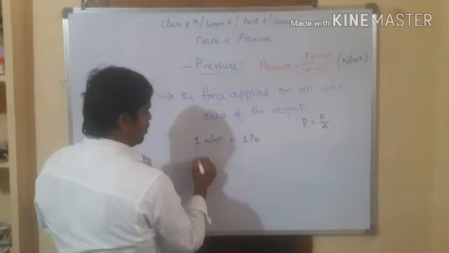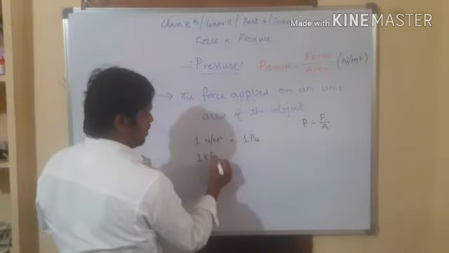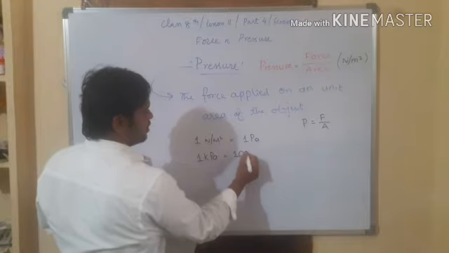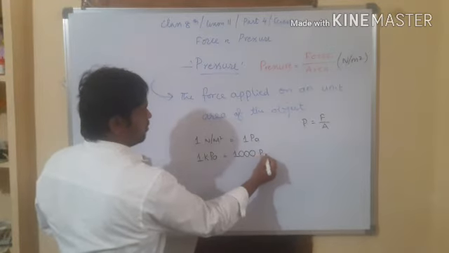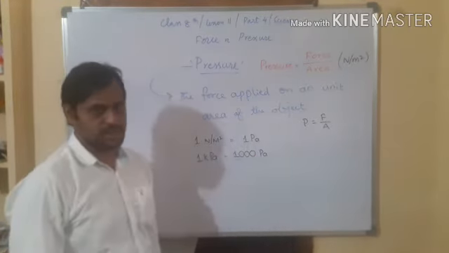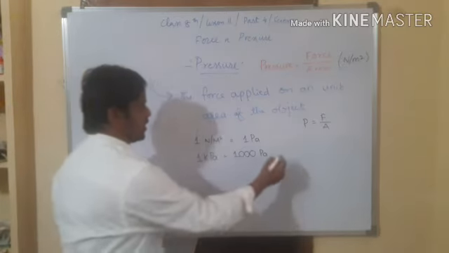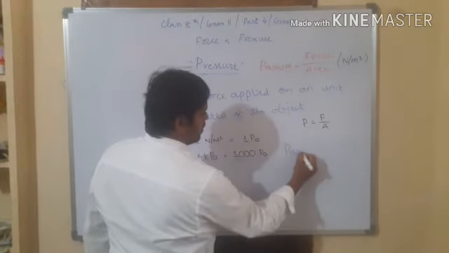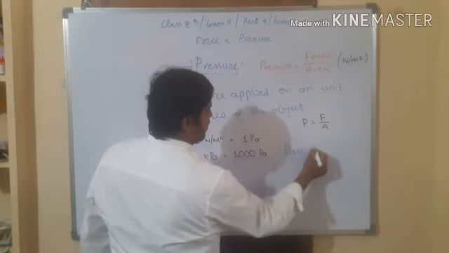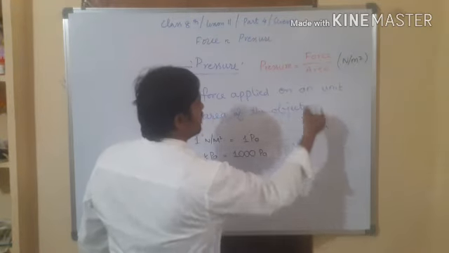Right? So here 1 kilopascal is equal to 1000 pascals. Pascal is a scientist's name and it is given for the pressure.